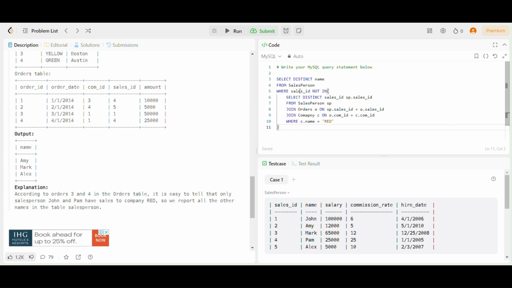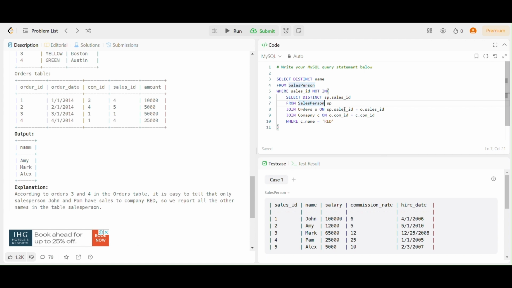Now what is this subquery doing? It selects the distinct sales ID value over here, that is nothing but the sales ID. We have given a different alias for the salesperson because we are going to perform a join over here. So now what does this join do?